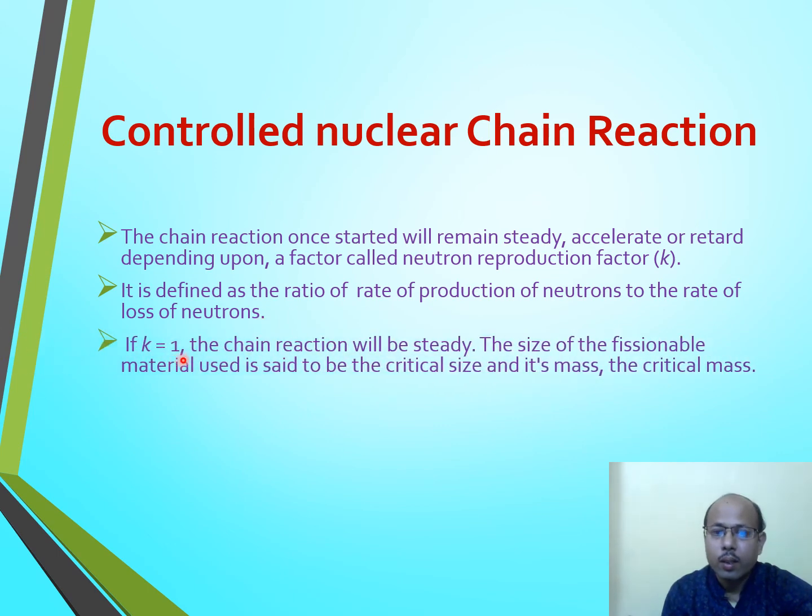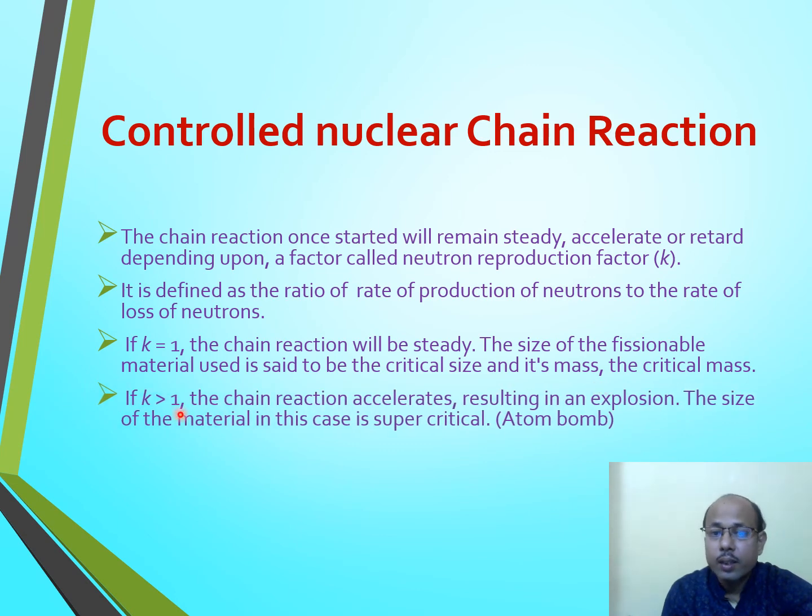If K equals 1, the chain reaction will be steady. It will proceed at a constant rate. The size of fissionable material used is said to be the critical size, and its mass the critical mass. It means if K equals 1, then the chain reaction will proceed at a steady rate, and in that case the mass is known as critical mass, and the size of the nuclear material is known as critical size. So these are the two important points, critical size and critical mass, which are required for a sustained chain reaction.